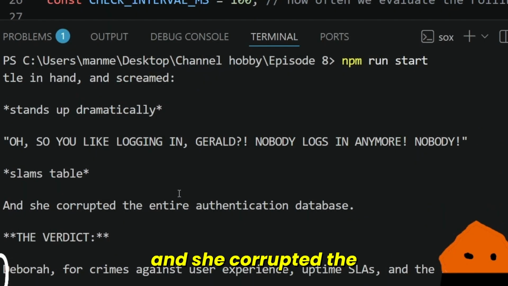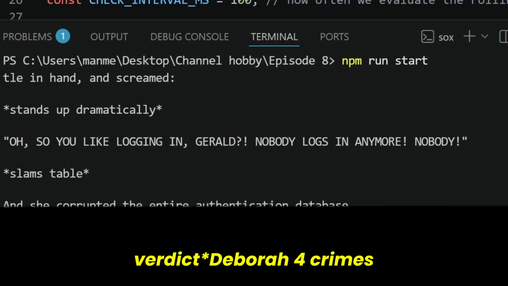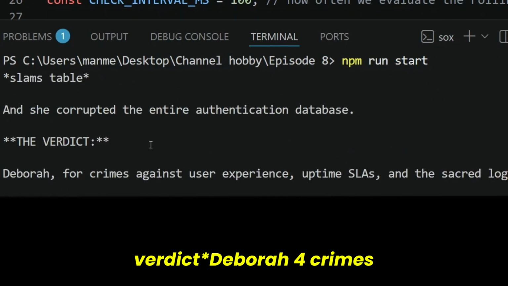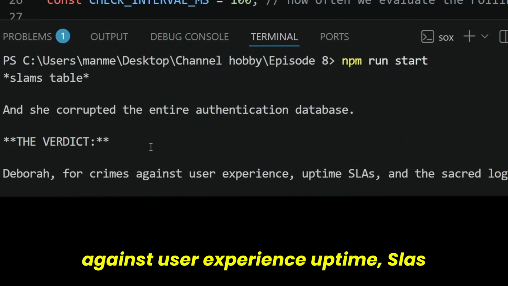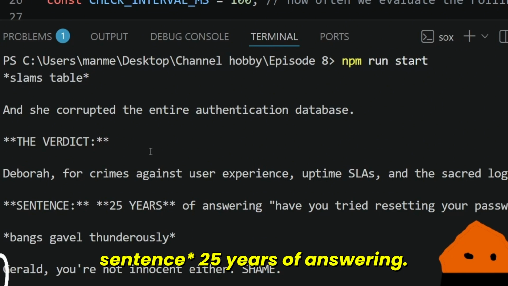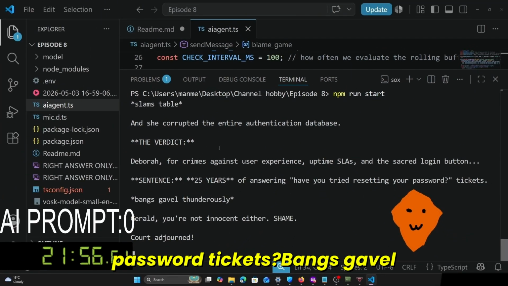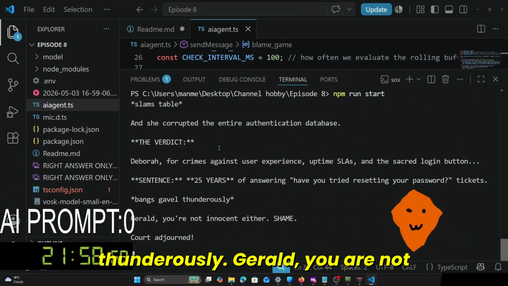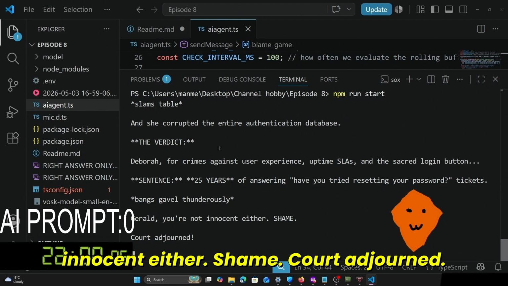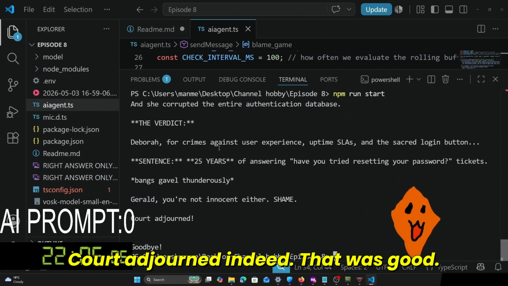And she corrupted the entire authentication database. The verdict: Deborah, for crimes against user experience, uptime SLAs, and the sacred login button. Sentence: 25 years of answering, have you tried resetting your password? tickets. Bangs gavel thunderously. Gerald, you're not innocent either. Shame. Court adjourned. Court adjourned indeed.